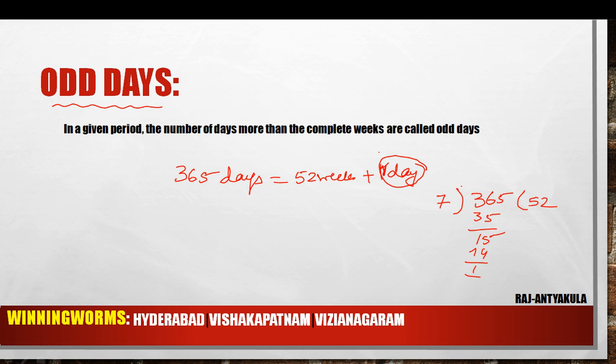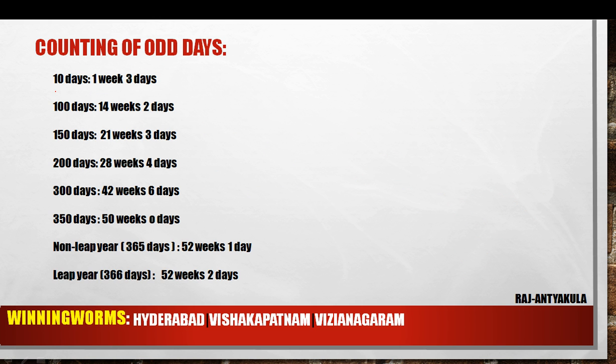Okay, we will see a few examples. See here, in 10 days we will have 1 week, 3 days. So how many odd days are there in 10 days? 3 odd days. In 100 days, 100 can be written as 7 into 14 plus 2. So this 2 is the odd days. 150 days, likewise 21 into 7, 147, and 3 days remaining.